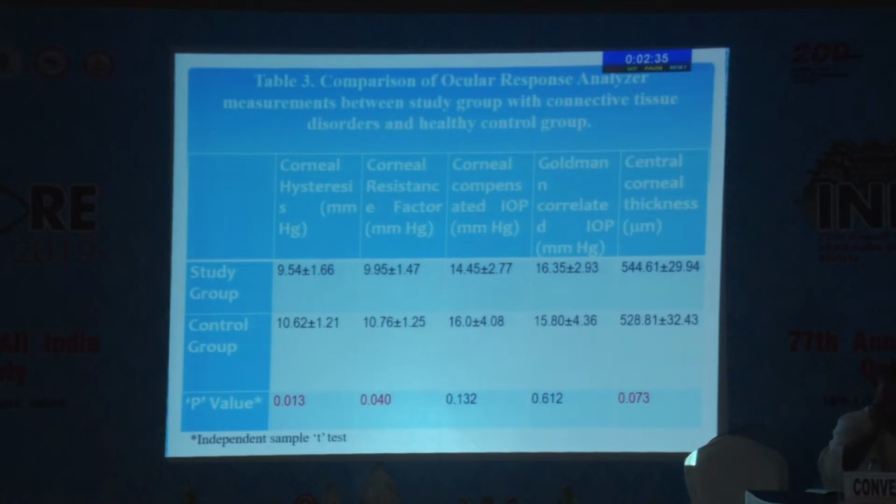Now this is our main result table, where we can see that the mean corneal hysteresis value was 9.54 plus minus 1.66, and the mean corneal resistance factor value was 9.95 plus minus 1.47. These both values were statistically significantly lower in the study group than the control group. And we also got significant values in the central corneal thickness, which was higher in the study group than the control group.